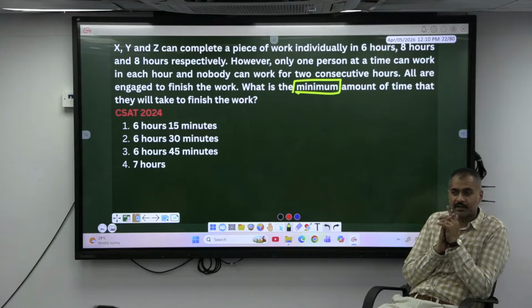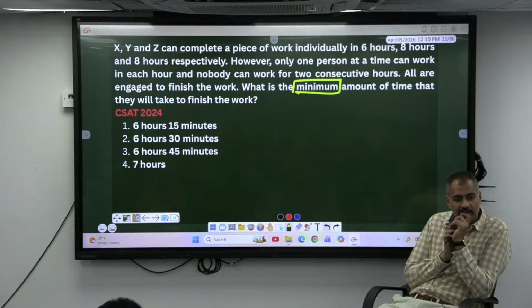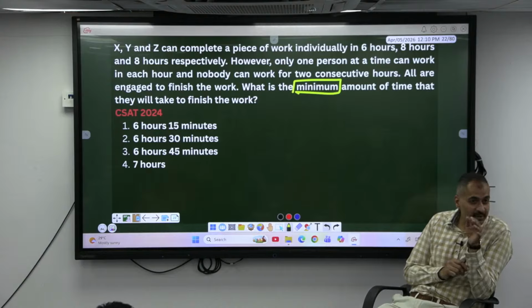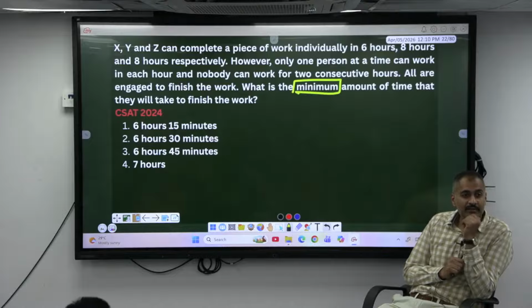It is 6 hours 45 minutes at the end. We are not matching the exact efficiency, we are reducing the time, sir, so I can work on fractions.